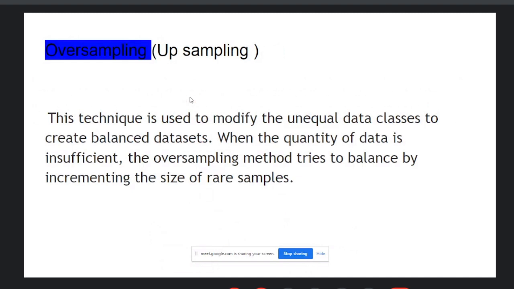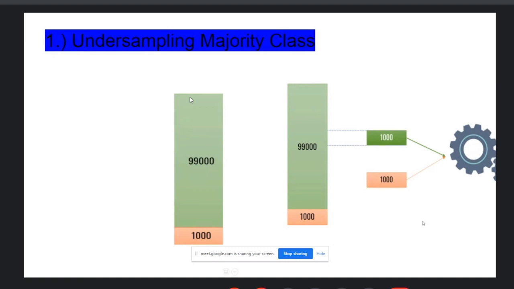Oversampling, undersampling. Now let's take a practical example: undersampling the majority class. Let's say you have 99,000 samples belonging to one class, say the green class, and the red class contains 1,000 samples. This is a classification problem, a fraud detection scenario.